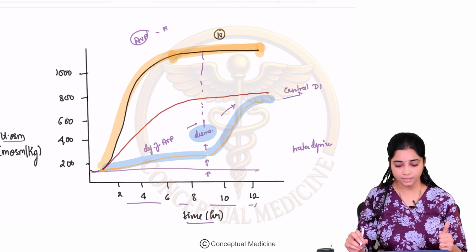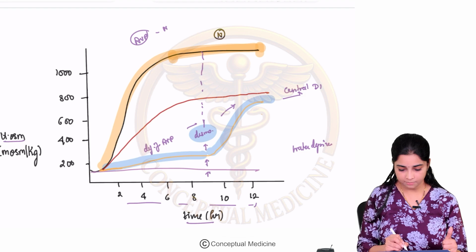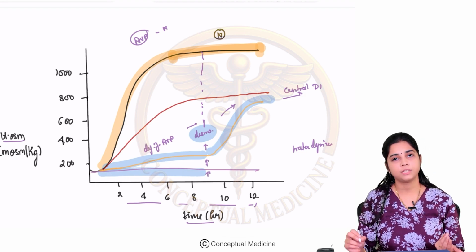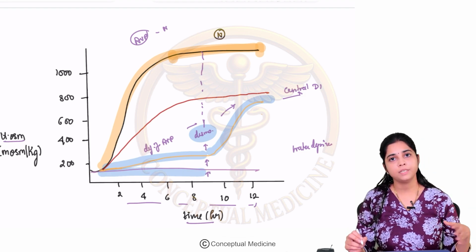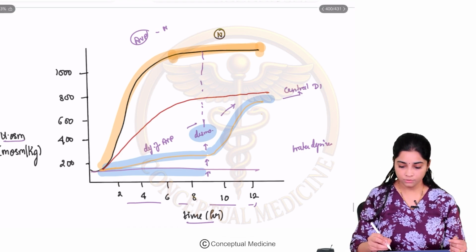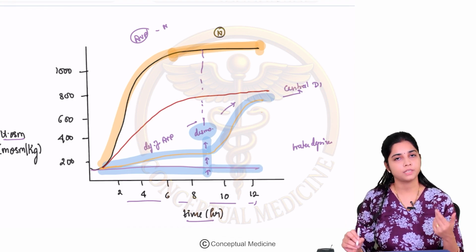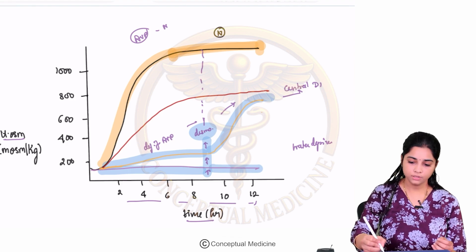Easy for interpretation of the graph. Okay. Now let us see here. Here also there has been no improvement in your urine osmolarity at all. Despite being water deprived for 8 hours, you are still passing diluted urine. Now you have given your desmopressin challenge here. Despite that, there is no improvement in your urine osmolarity.